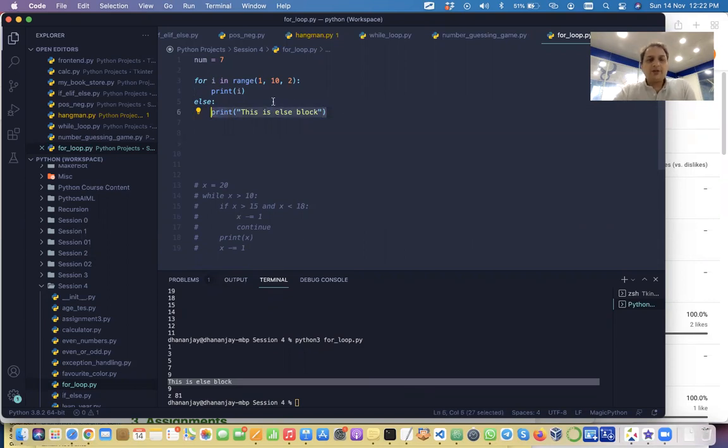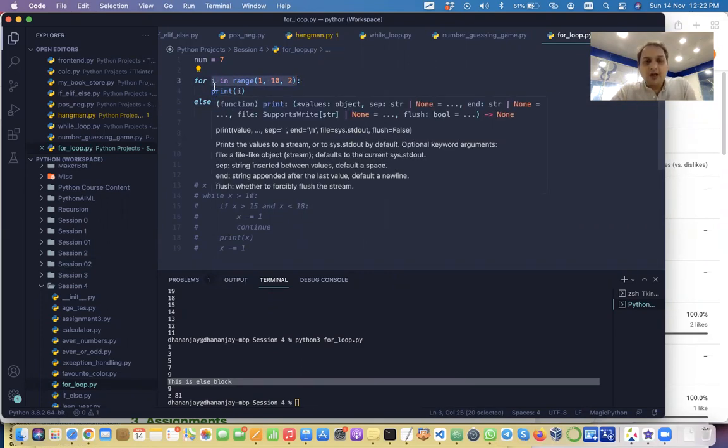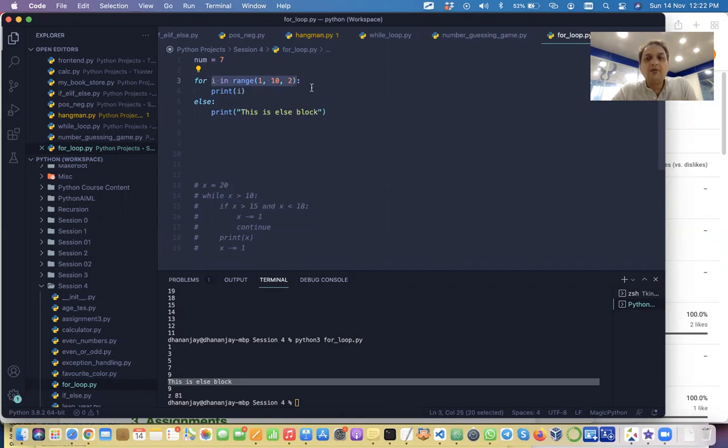So as Sohan, you were saying that this is true, and when it becomes false, then this is printed. So this else block will not be executed if this never turns false. In what scenario do you think this will not turn false? This will always be true. In what scenario can you think of that this will always be true, which means the complete iteration was not done, right? All the items were not taken out.